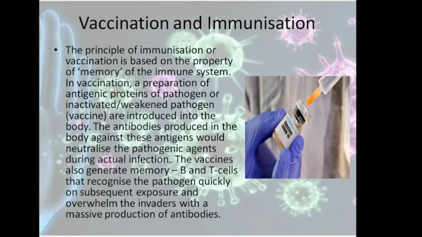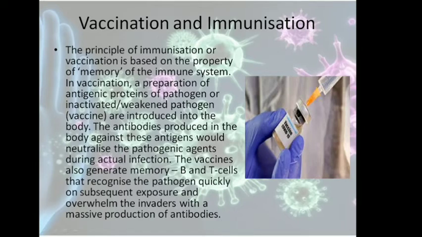Vaccination and immunization are based on the memory of our immune system. As we had already discussed, the first response of our body is the primary response, but the primary response is always very slow and of low intensity. But the subsequent response, which we call the secondary response, is of very high intensity and also very quick. That property of our immune system is used in vaccination.